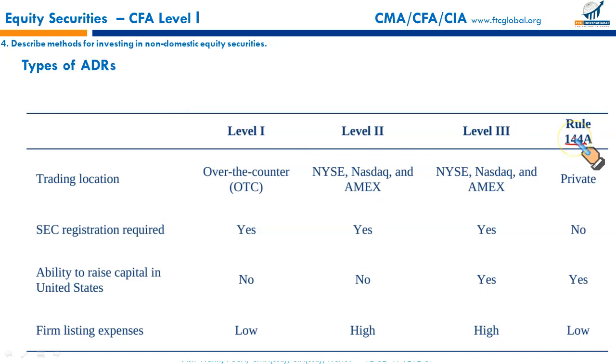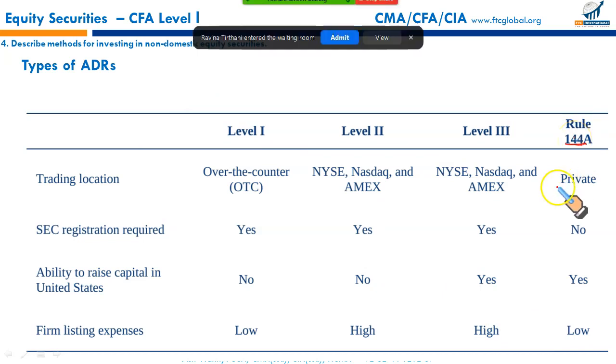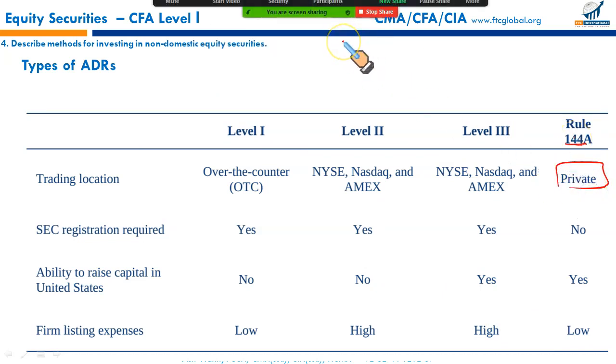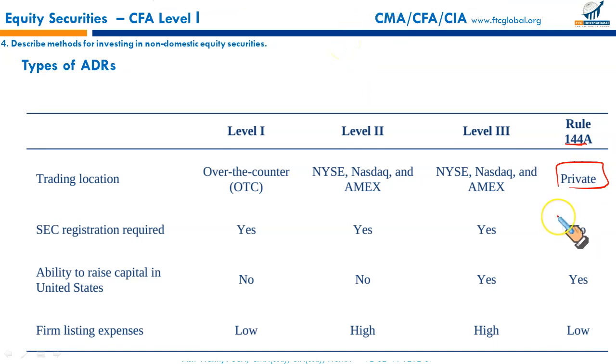Under Rule 144A, if HBL issues ADRs, it is done through a private arrangement where no exchange is involved. Since there is no exchange involved, no public interest is in question, so there is no SEC registration required. Ability to raise capital: if HBL sells its ADR in the US under Rule 144A, yes, HBL will receive money. This is the sponsored issue. And listing expenses in the private arrangement are low.